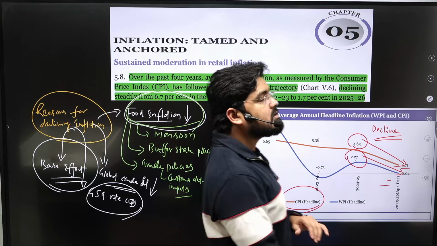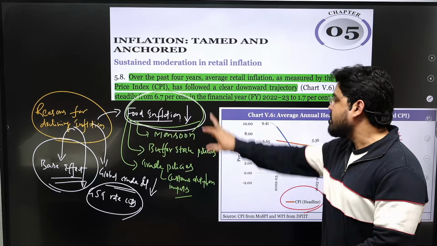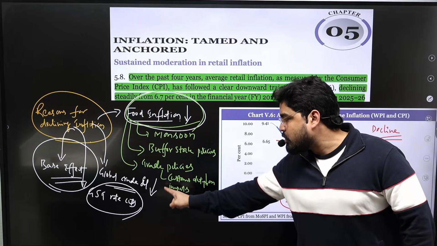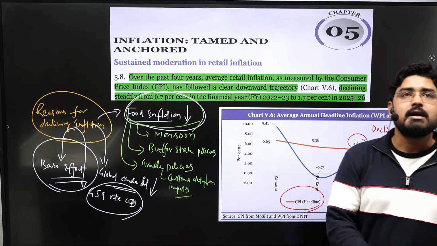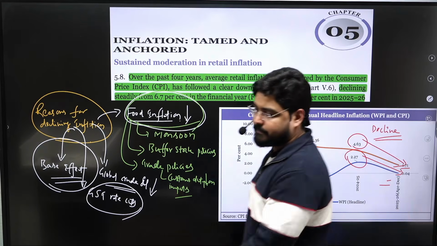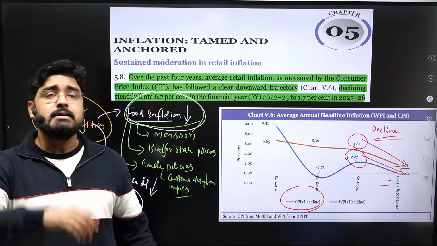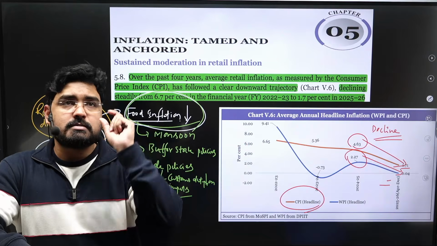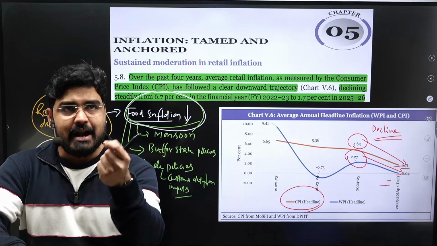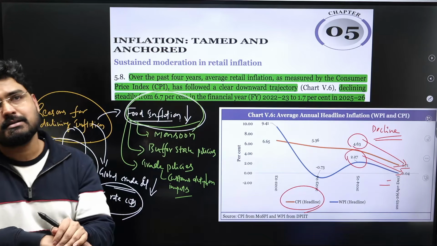So these are the reasons for low inflation. One, food inflation. Second, global crude oil prices. Third, GST rate cuts. And fourth, the base effect, right? So you can expect a current affairs question or a static question based on this topic, reasons for low inflation.